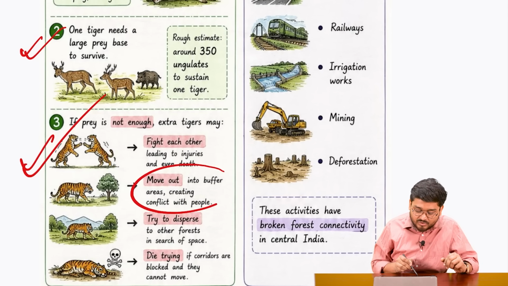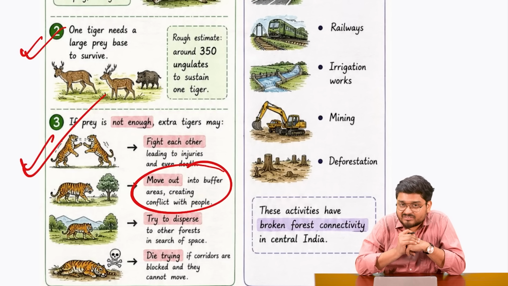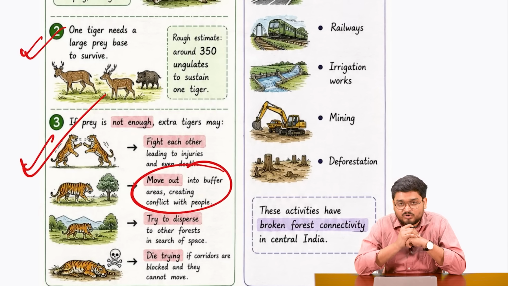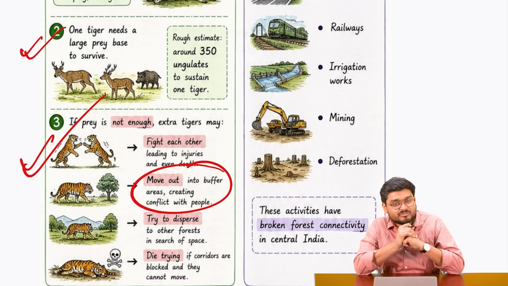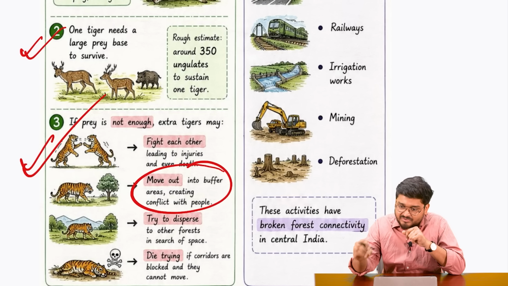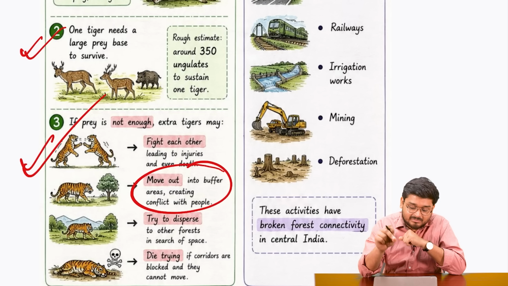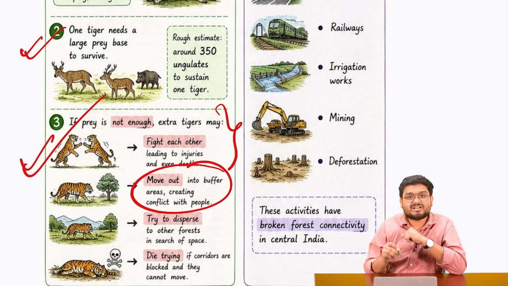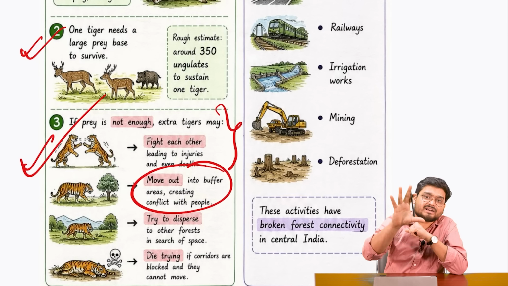They will be moving out in the nearby villages, because a very interesting thing happens in the nearby villages. You know what happens there? Cattle herders and animal husbandry farmers, and sometimes farmers in general, release their old and dry cattle nearby the tiger reserves, so that the tigers would come and kill their old and unproductive cattle.